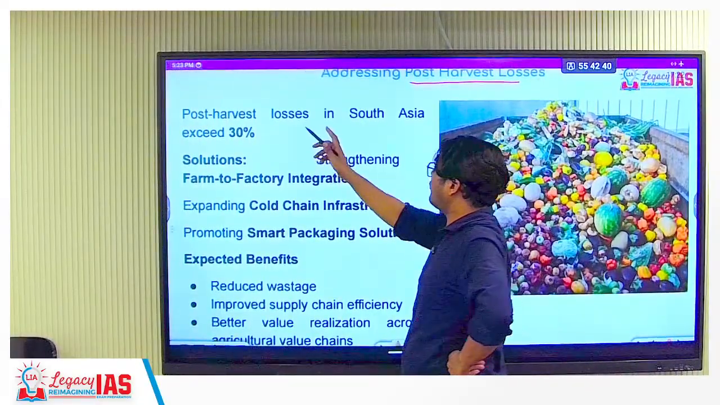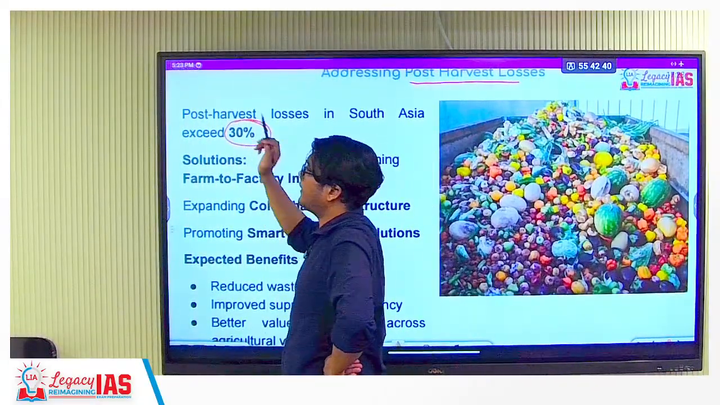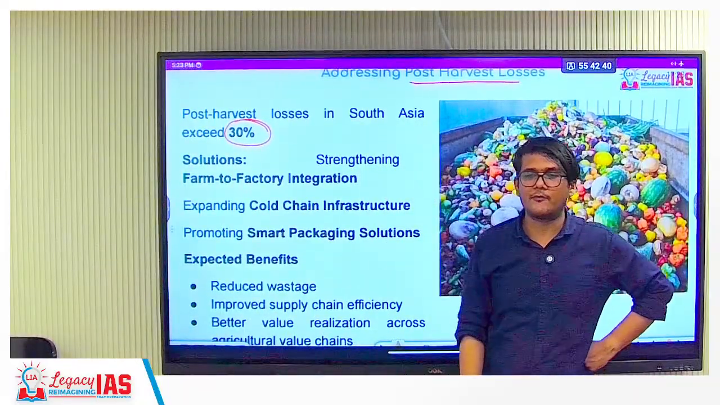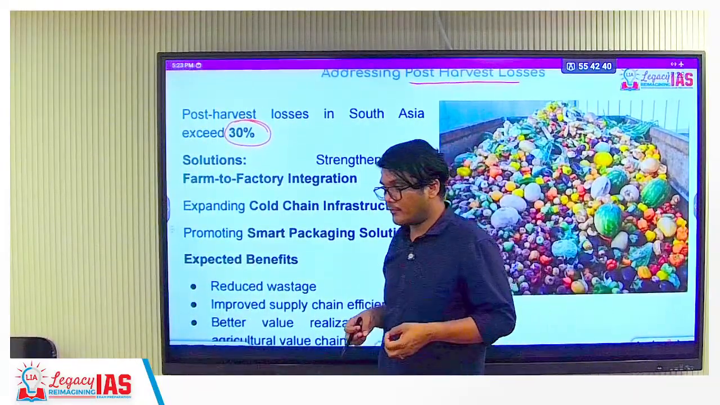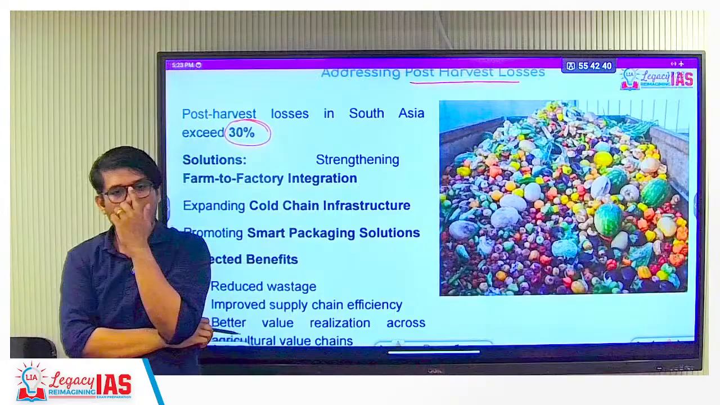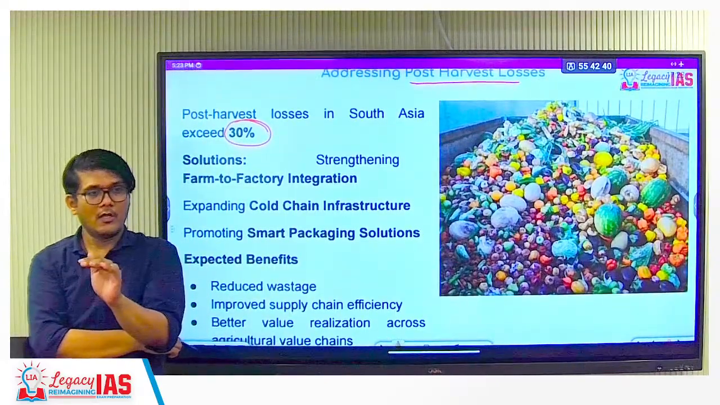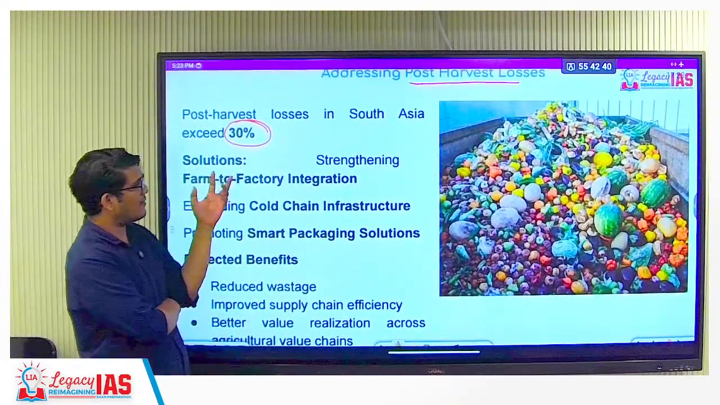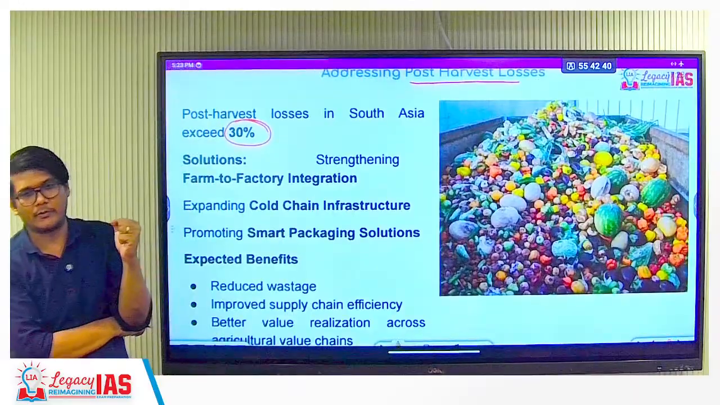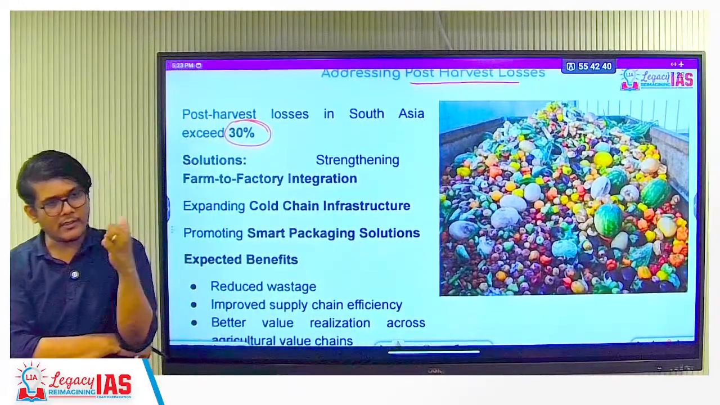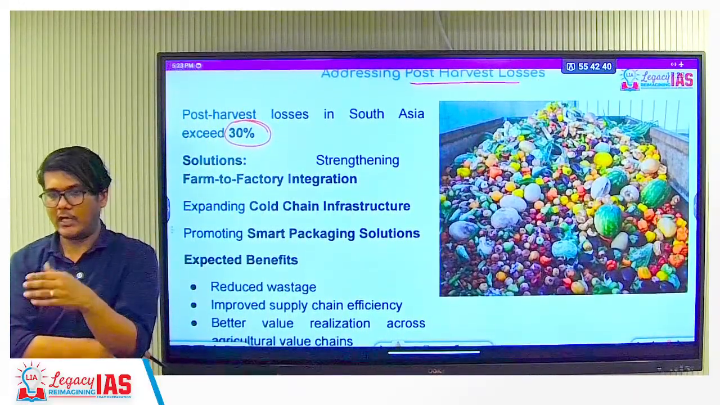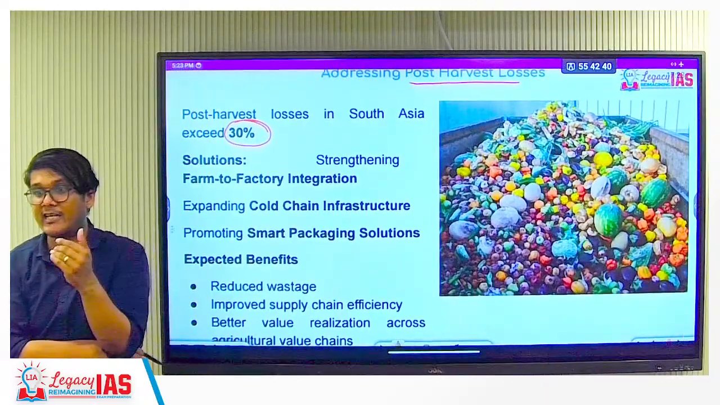So post-harvest losses in South Asia exceeds 30%, specifically in fruits and vegetables. Now fruits and vegetables are also more costly. Okay? They are more costly. You are wasting. India's wastage is around 17%, 17-18%. In certain countries 30% is also getting exceeded. Ours is around 17%, which is still high.